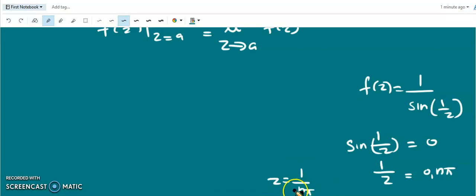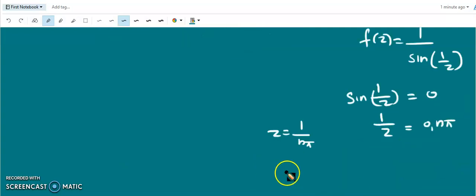Okay. For smaller n values, this is isolated. But for higher n values like 1000, 1001, when neighbouring values come, the points become closer. So the singularity will not be isolated. So for higher values of n, z points will become closer and closer as n increases, and the singularity is not at all isolated. So this is an isolated singularity only for smaller values of n.